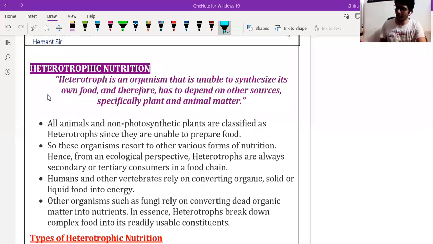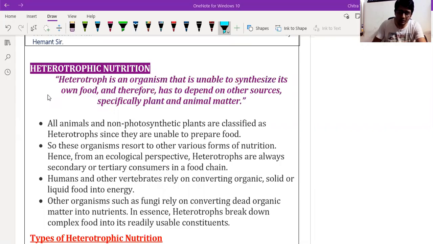So in heterotrophic nutrition, first we have to understand the definition. As we discussed earlier, heterotrophic nutrition means those organisms depend on other organisms for their food; they are called heterotrophs, and the nutrition is called heterotrophic nutrition.